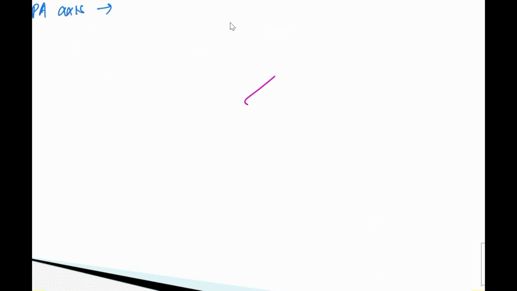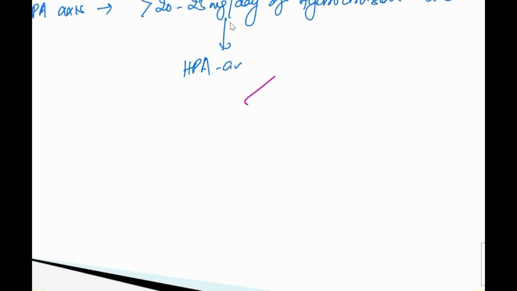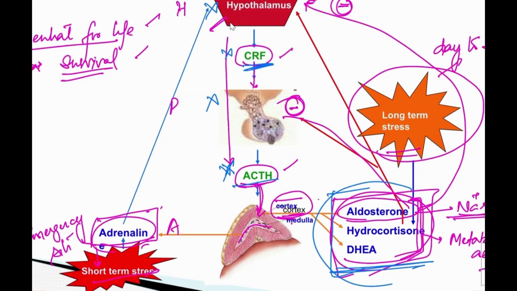HPA axis suppression happens when we give corticosteroids like 20 to 25 milligram per day of hydrocortisone for more than 2 to 3 weeks. This leads to HPA axis suppression. Now, why will there be suppression of the HPA axis if we give hydrocortisone? Now we are giving this from the outside.